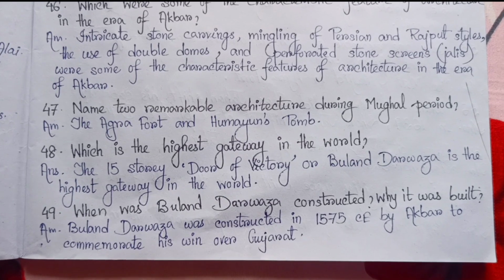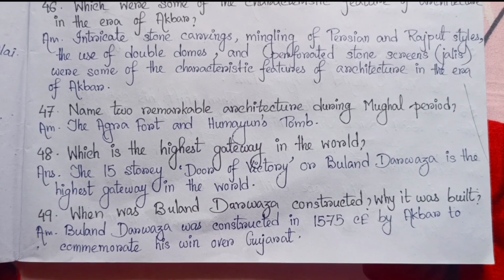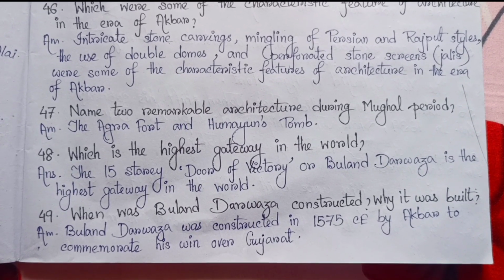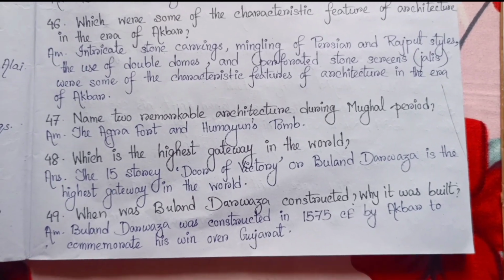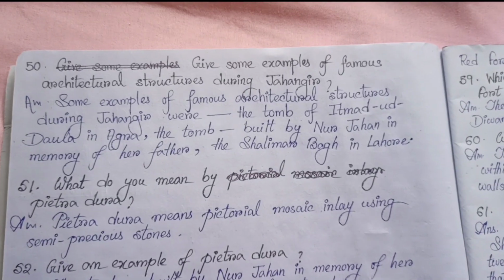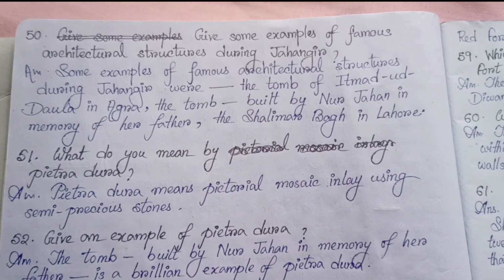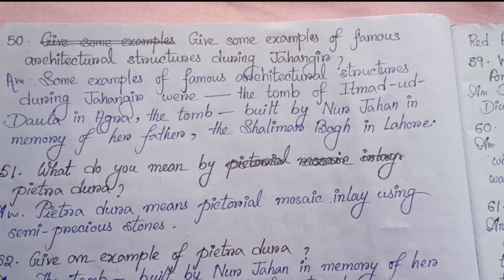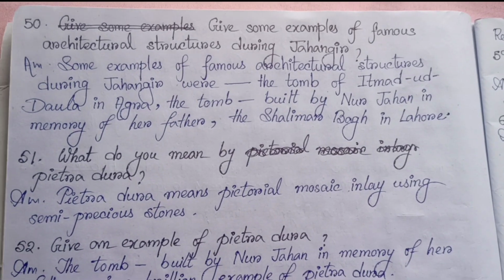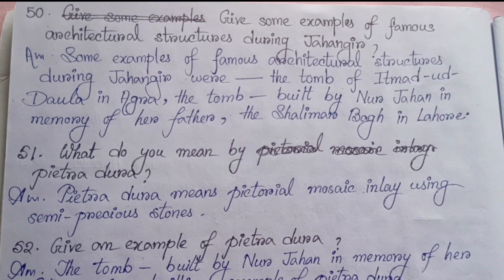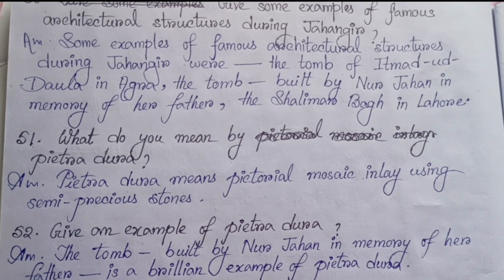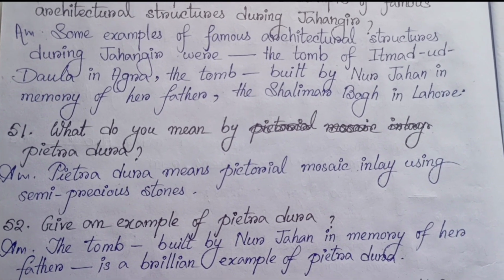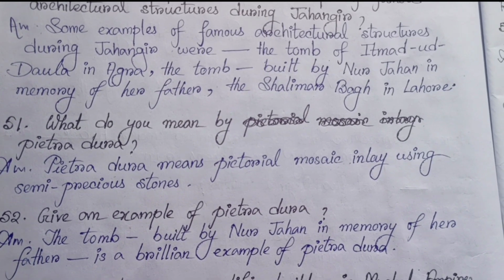49. When was Buland Darwaza constructed? Buland Darwaza was constructed in 1575 CE by Akbar to commemorate his win over Gujarat. Number 50. Give some examples of famous architectural structures during Jahangir. Some examples of famous architectural structures during Jahangir were the tomb of Itmad ud Daula in Agra, the tomb built by Noor Jahan in memory of her father, and the Shalimar Bagh in Lahore.